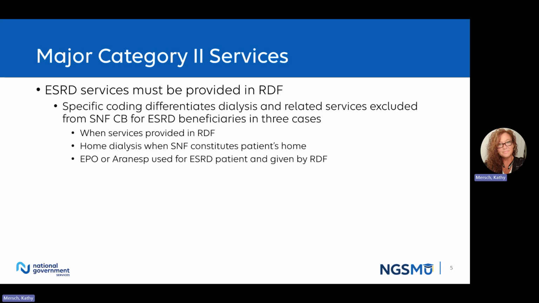To distinguish these drugs given to ESRD beneficiaries from the same drugs given to non-ESRD beneficiaries, CMS has developed separate codes. The instructions for billing for non-ESRD epoetin and darbepoetin alpha are located in Publication 100-04, Chapter 17, Section 80.9. Keep in mind that these drugs for non-ESRD use are always bundled to the SNF for beneficiaries in a covered Part A stay.